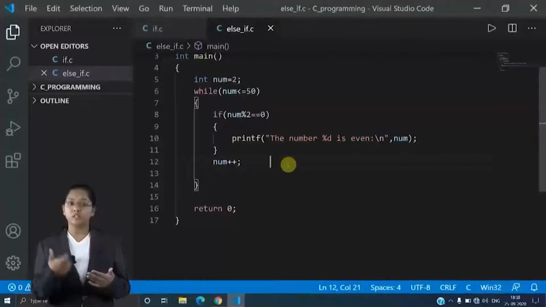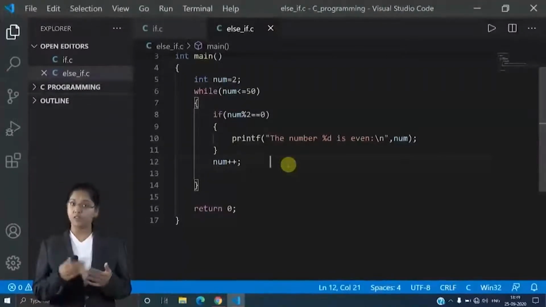So if this condition is satisfied, then the number is even, print that statement, and after that we have the increment. The moment I increment it, it will again go to the while loop and do the same cycle until the number becomes equal to 50, less than or equal to 50.